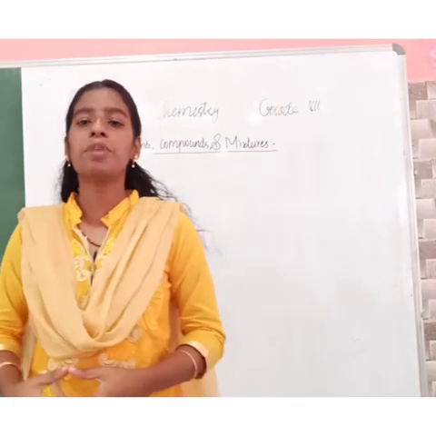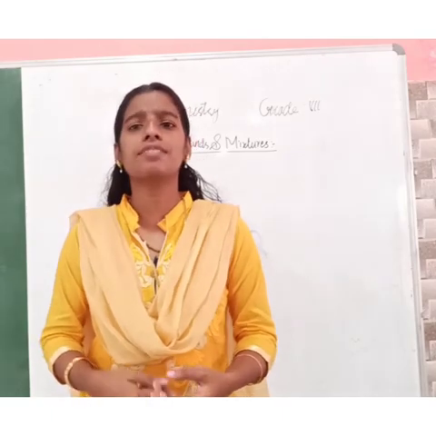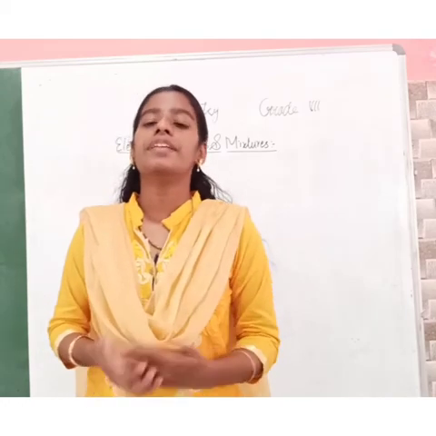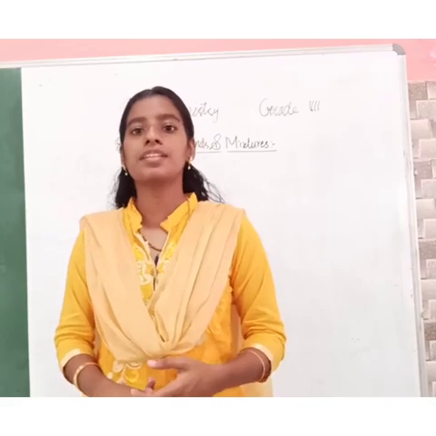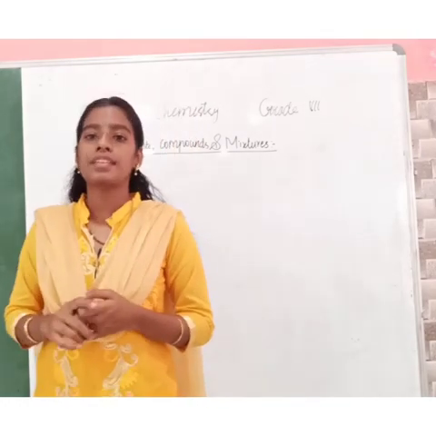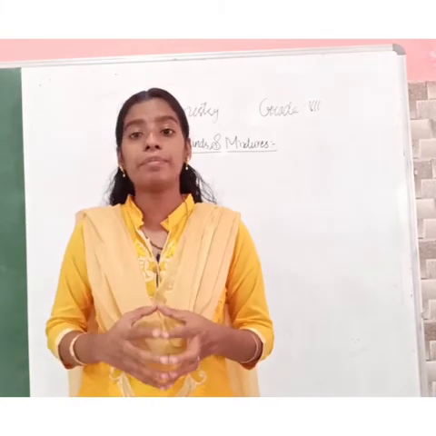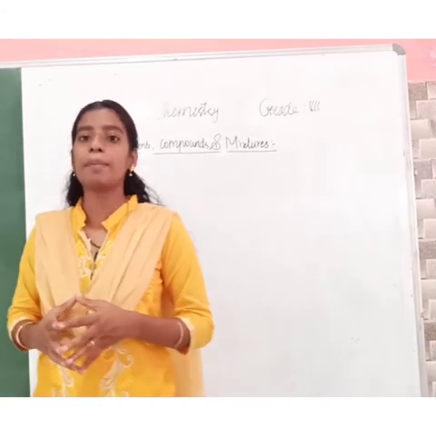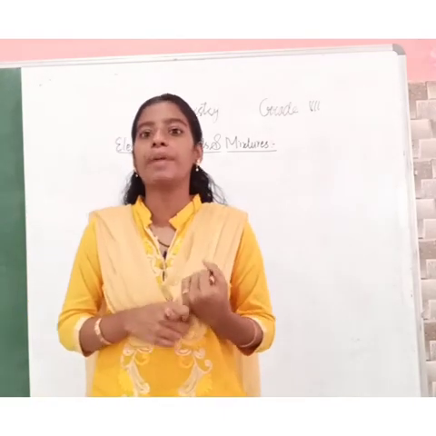So, we have learnt about elements. What is an element? An element is an unbreakable substance formed of similar atoms. Then we have learned about examples of elements and representation of elements, that is, representation using a single letter and two letters. What are the things we have learned? Elements, many elements and their symbols. How we represent elements using chemical symbols.